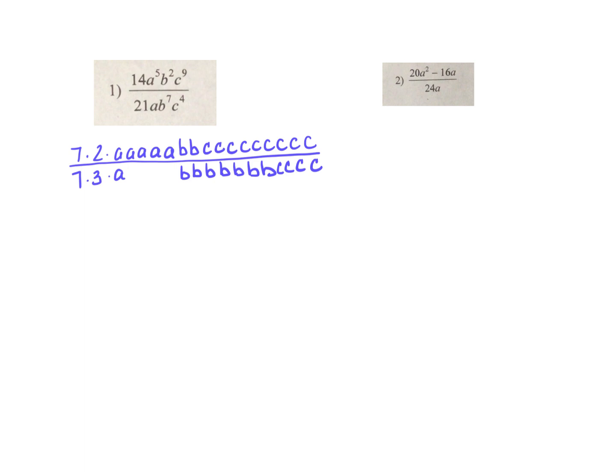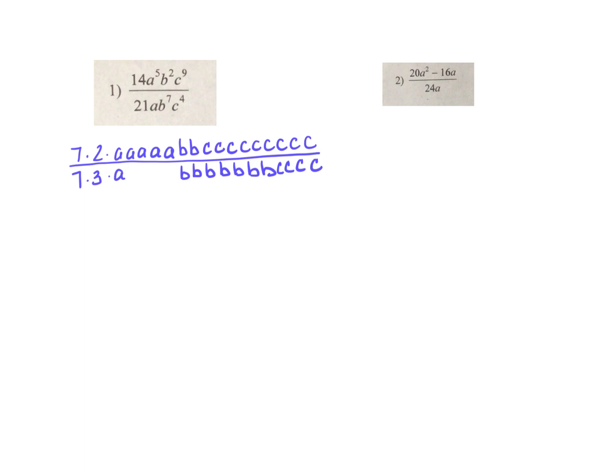The long way is to think about, okay, I want to simplify this fraction. I'm going to break it down. In other words, the top is 14, the first thing I see there, so I wrote that as 7 times 2. Then there are 5 A's, there are 2 B's, and there are 9 C's. So I just wrote it out. You are not going to have to do this every time, I promise. And then the 21, I wrote that as 7 times 3. There's 1 A, there's 7 B's, so I wrote those out, and there's 4 C's.